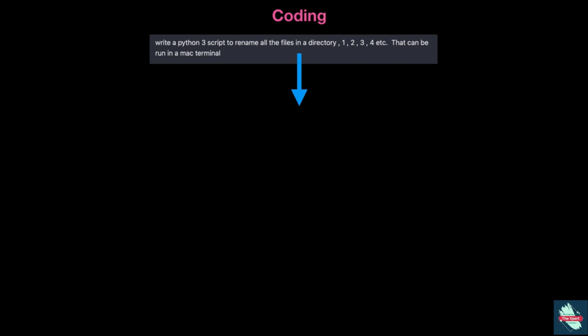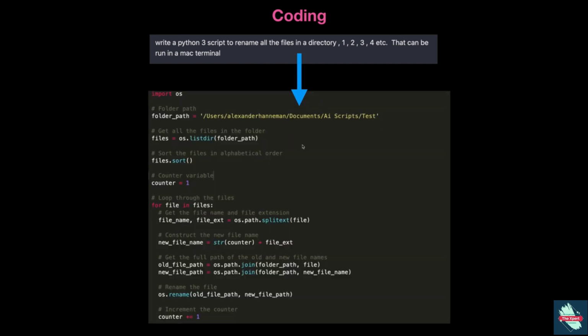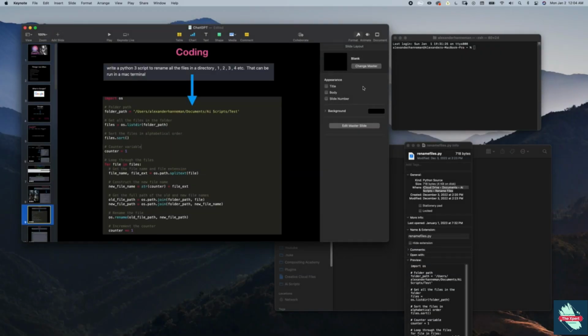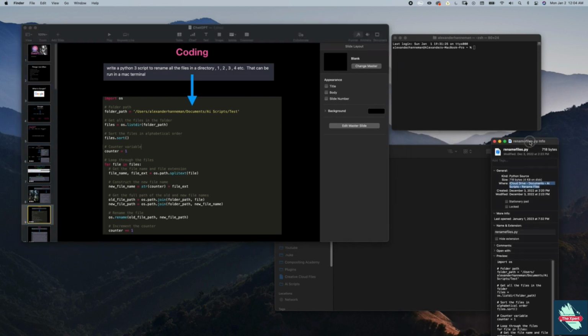And I personally would not know how to code this from scratch right now. I could probably Google it and try to figure it out and maybe spend an hour trying to mess around with it to get it working. My Python skills are pretty basic, but with this, I can basically create this. So write a Python 3 script and it did it. So it creates all of these things. And what I wanted to do was, oftentimes I'm dealing with images because I do a lot of media stuff.